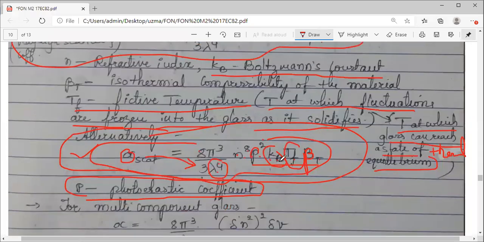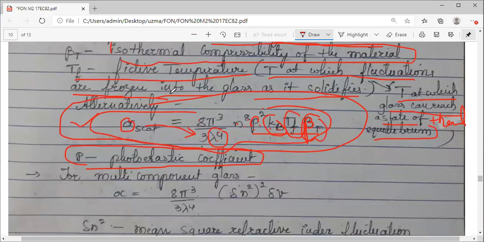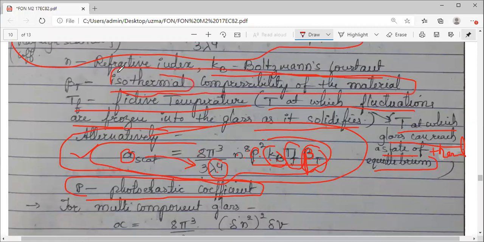So Tf is the fictive temperature, kB is Boltzmann's constant, P is the photoelastic coefficient, then beta T is the isothermal compressibility of the material, that is your optical fiber. You know what isothermal means: the thermal coefficient is the same throughout the material.